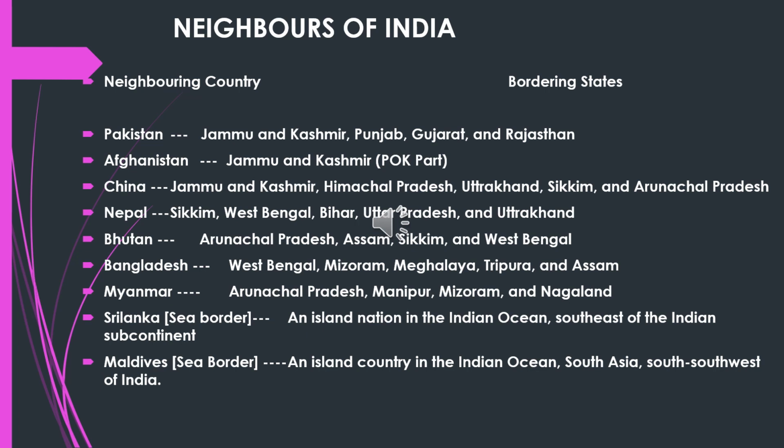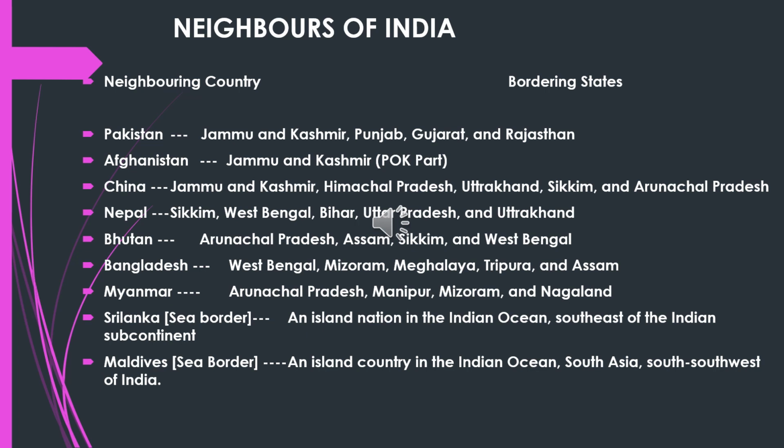When we come to Nepal, it is shared with Sikkim, West Bengal, Bihar, Uttar Pradesh, and Uttarakhand. Then Bhutan has a common border with Arunachal Pradesh, Assam, Sikkim, and West Bengal. Coming to Bangladesh, it has a common border with West Bengal, Mizoram, Meghalaya, Tripura, and Assam. Then Myanmar is bordered with our states like Arunachal Pradesh, Mizoram, Manipur, and Nagaland.